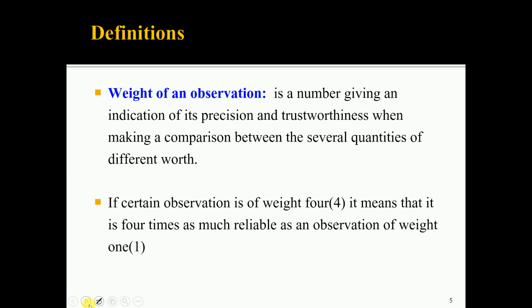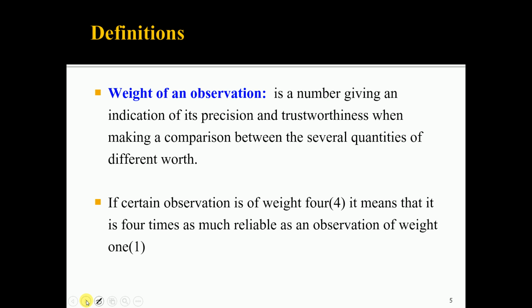After taking the measurements in the field, maybe linear or angular measurements, using certain rules, you have to assign weights to the observations. Sometimes the observations may be of equal weight, sometimes of unequal weight. If the weights are different, then they are called weighted observations.